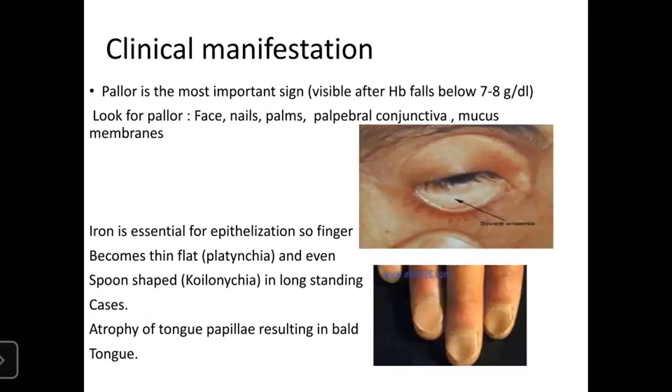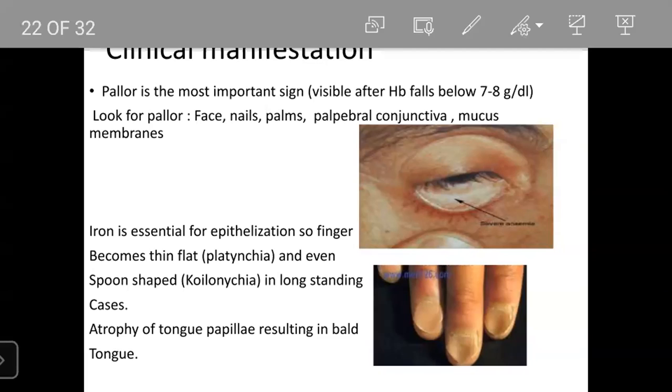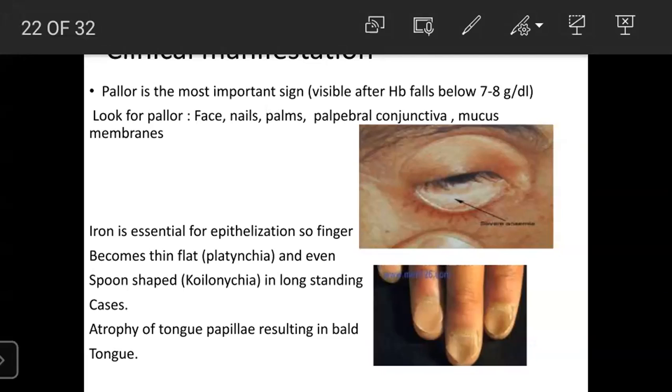So again, I will discuss the clinical manifestations of iron deficiency anemia. The most important sign, pallor, is visible after hemoglobin falls below 7 to 8 gram per deciliter. Look for pallor in saliva, microcytosis. So the finger becomes flat, it's called platynychia, even spoon shaped. It's called koilonychia in long standing cases, and causes atrophy of tongue papillae resulting in a bald tongue.